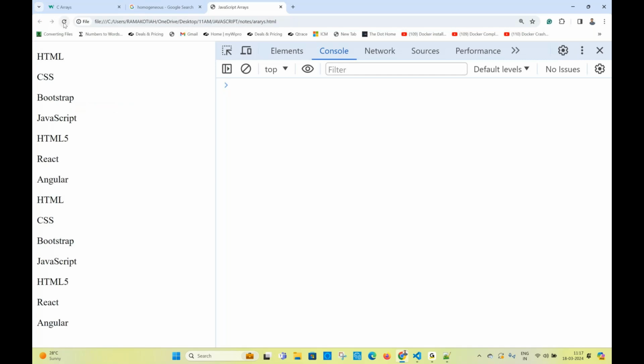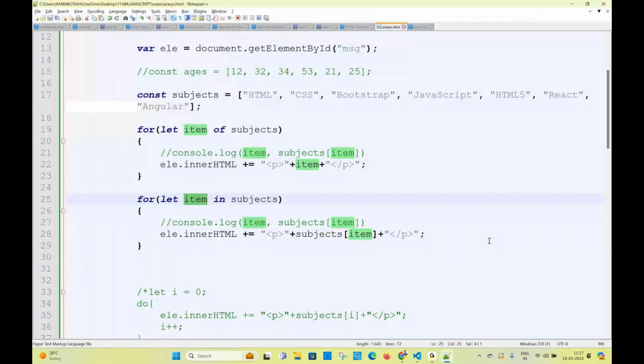This is also done by using for in. Sorry, this is done by using for of, and this is done by using for in. Anyone you can use, but in real time I will always use for of or for in. I don't want to go for a for loop.